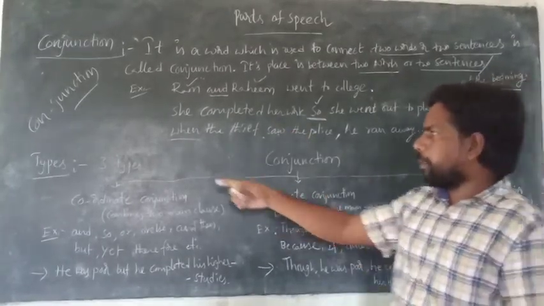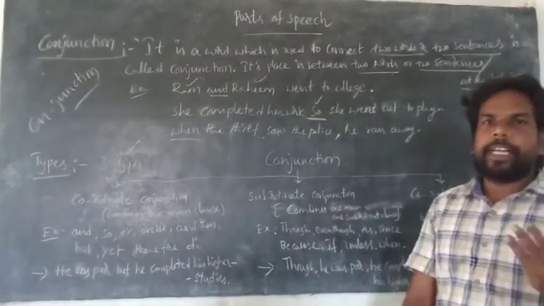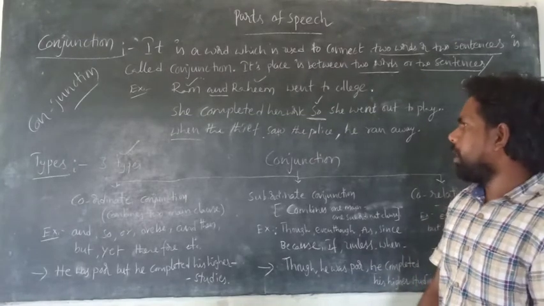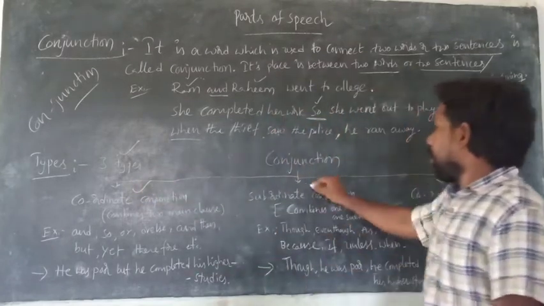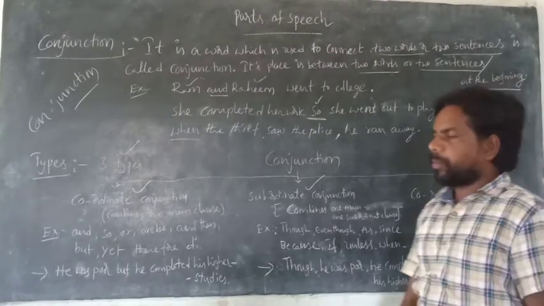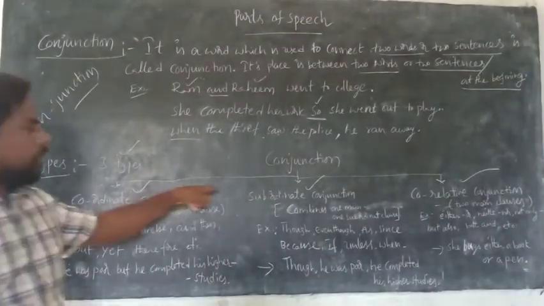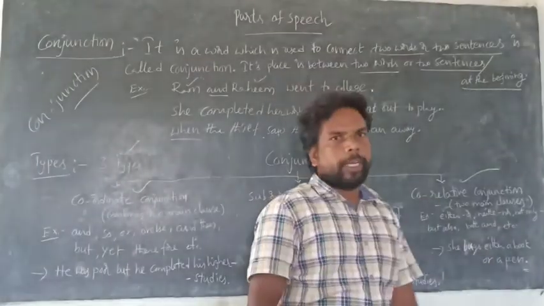And come to the types of conjunctions. We have three types of conjunctions. The first one is coordinate conjunction, the second one is subordinate conjunction, and the third one is correlative conjunction. Is it clear?